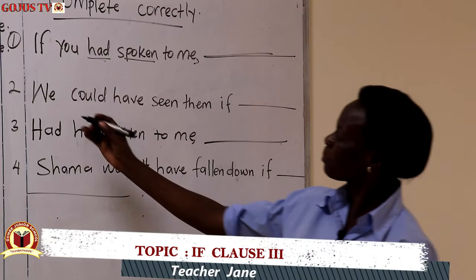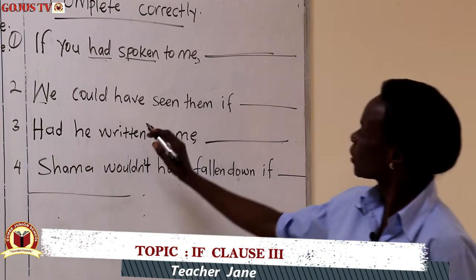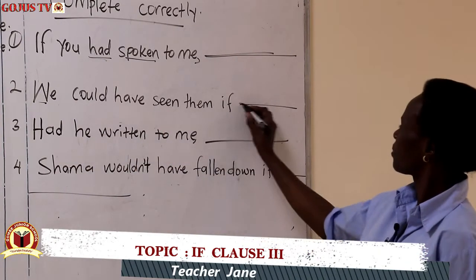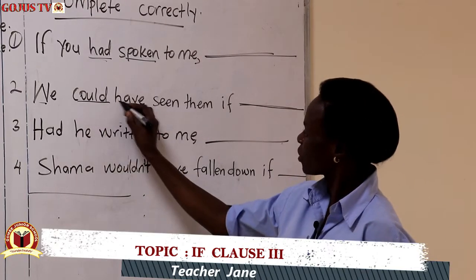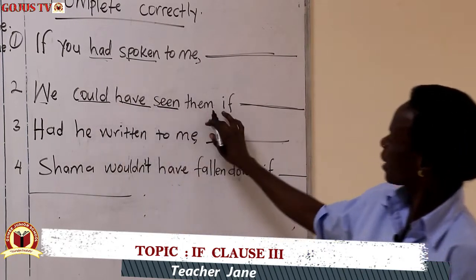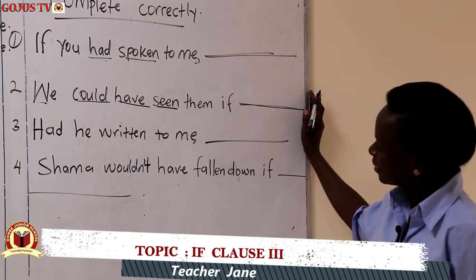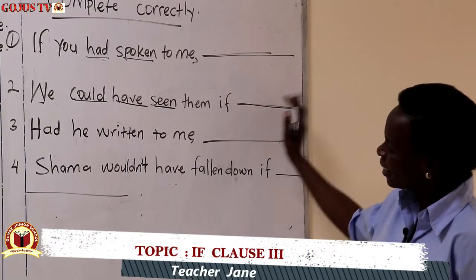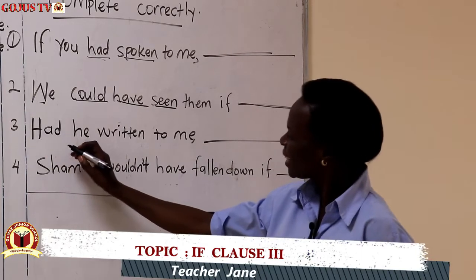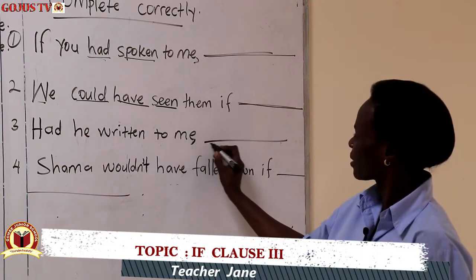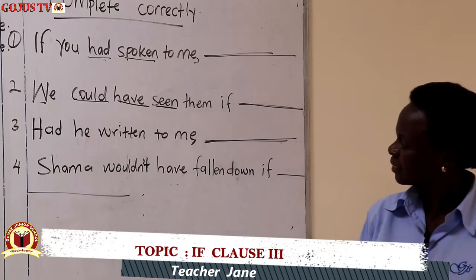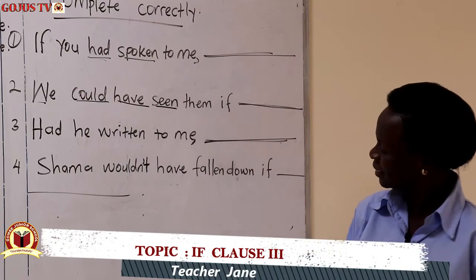Look at example number 2. We could have seen them if, someone complete that for us. I have the main clause first. Could have seen them if. Number 3, I've started with the had. Had he written to me? Someone complete.